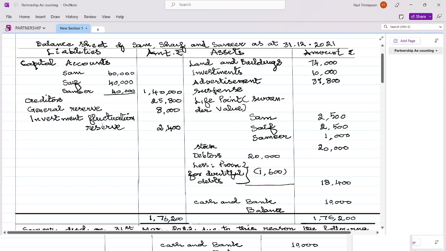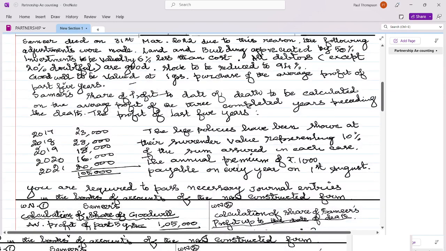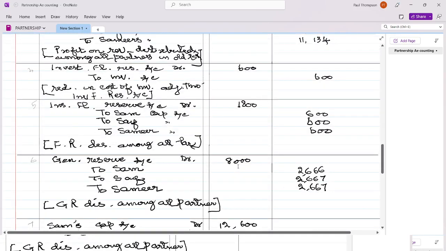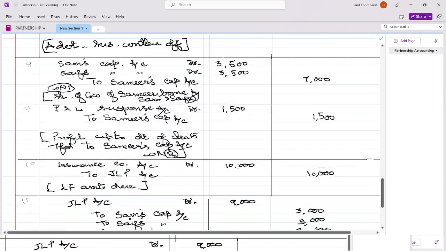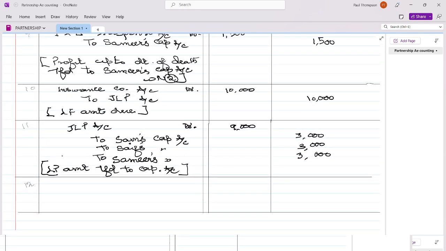Okay, now coming to this side, general reserve also distributed among the partners, and we found out the goodwill, and we have also calculated the profit due up to the date of death. Now because this person has died, this cannot remain in his capital account because he is not alive. It has to be transferred to his executor account. So now we will be calculating how much amount is available in his capital account.